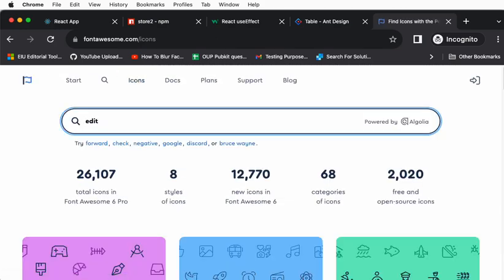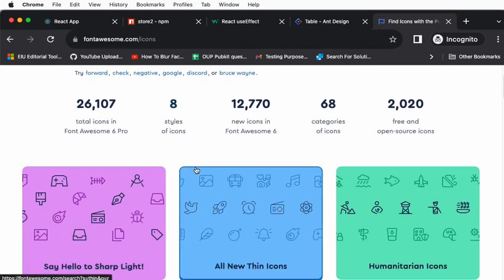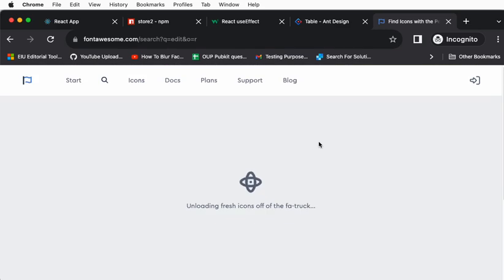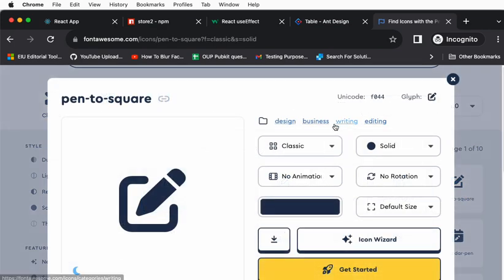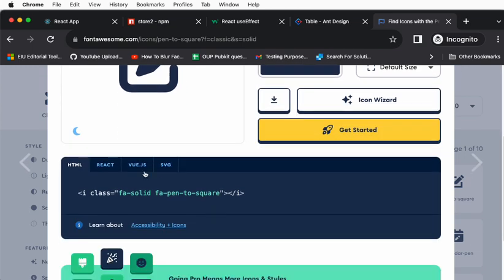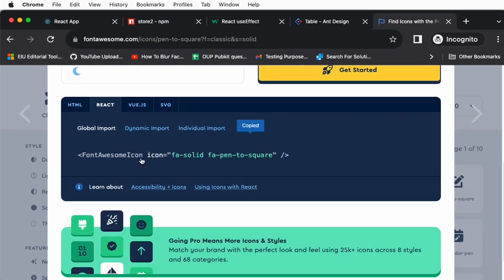Once you're done, you can just go to the icon section. You can find something like edit. I mean, you need an edit icon, correct? Once you search, you will get the edit icon, something like that or like that. Can you go with this? You want to copy this, right? Go to React and copy this one.